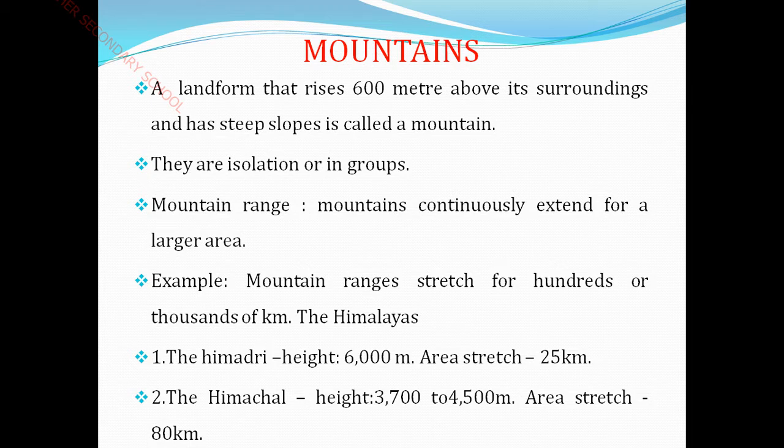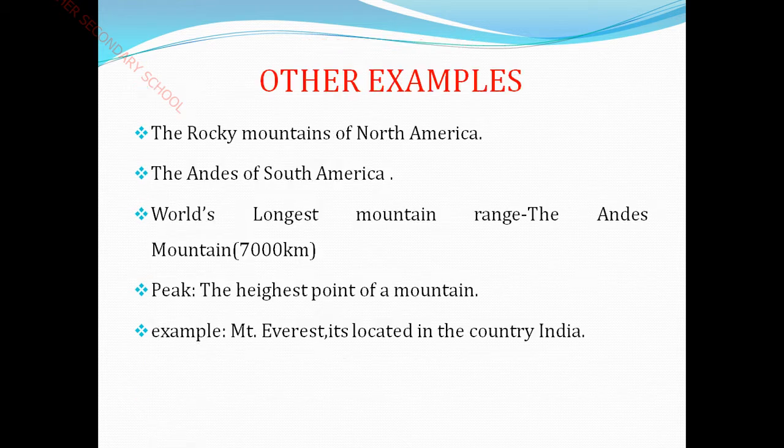You have taken mountain examples in India also. One is the Himalayan mountains and another is Mount Godwin Austen, which is known as Mount K2. You remember, children? That was in our previous class that you learned. I have taught you that. And another example in Tamil Nadu is the Dotabetta mountain. Okay, children? Next we are going to move to other examples.